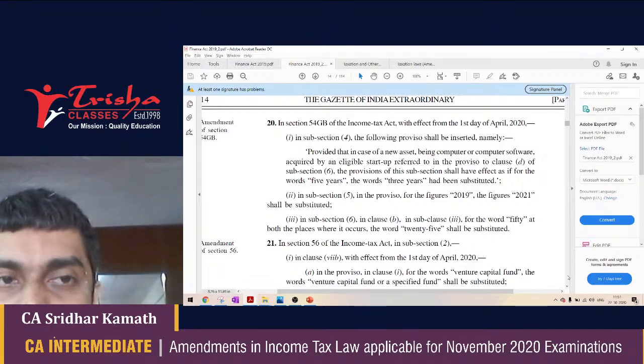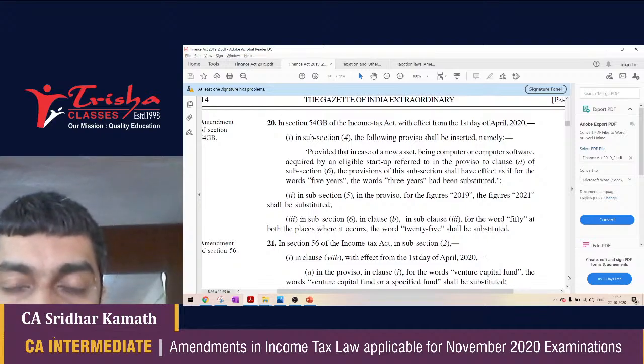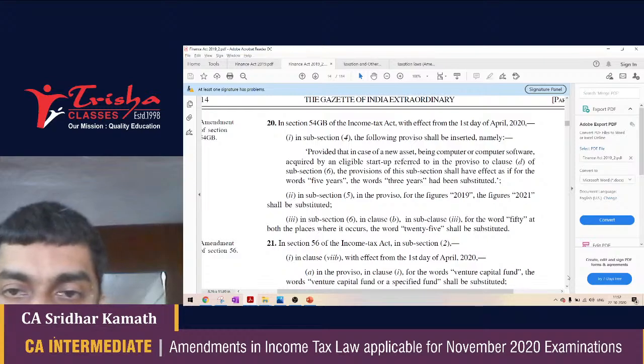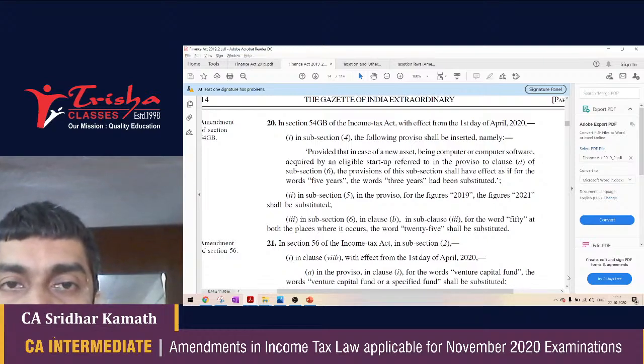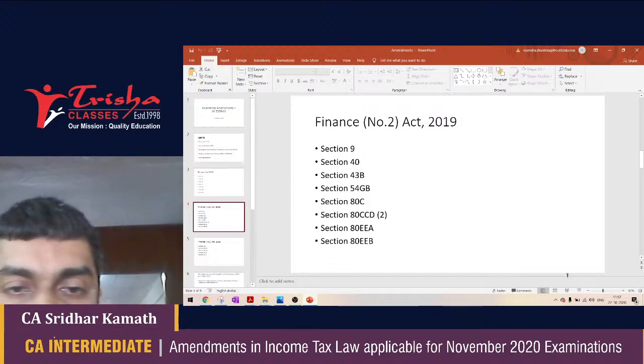Now 54GB further said that in case you purchase new assets and claim exemption under 54GB, such new assets should not be sold for a period of 5 years, if I remember correctly, 5 years. Now they are saying if the new asset purchased by you is computer or computer software, then even if they are sold after 3 years, it's okay. For every other asset, it is 5 years, but for computer or computer software acquired by an eligible startup, the lock-in period is 3 years and not 5 years. So that is 54GB for you.